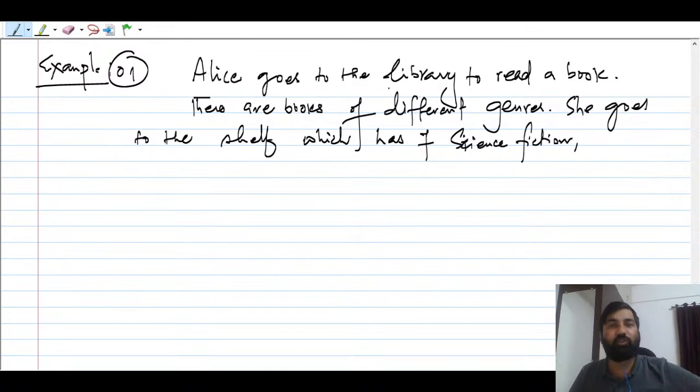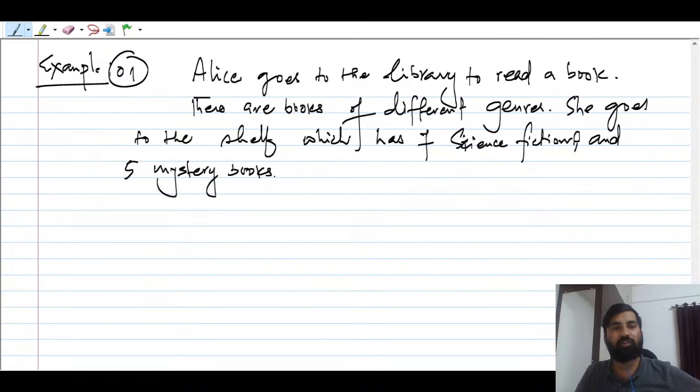So Alice goes to the library to read a book. Okay, there are books of a different genre. She goes to the shelf which has 7 science fictions, 5 mystery books, and 2 generals, right?